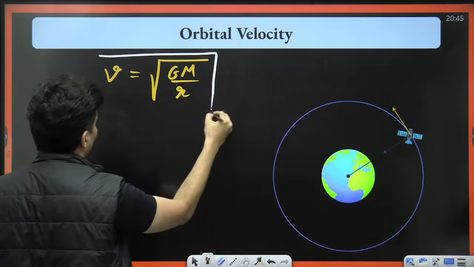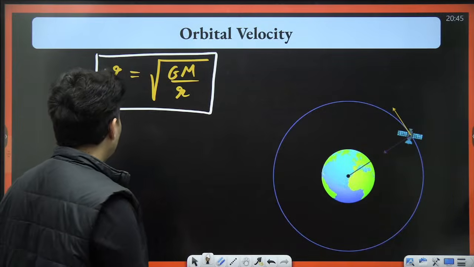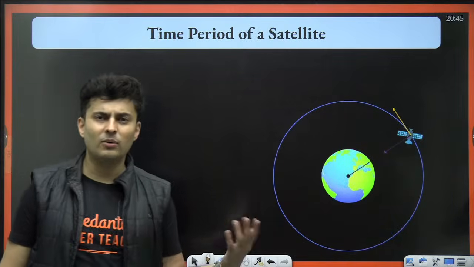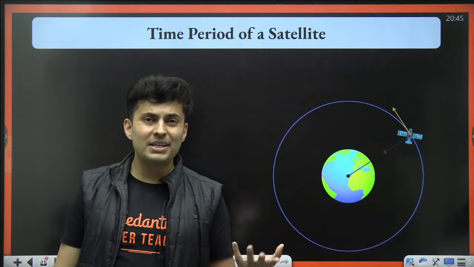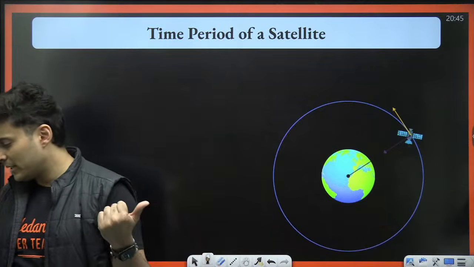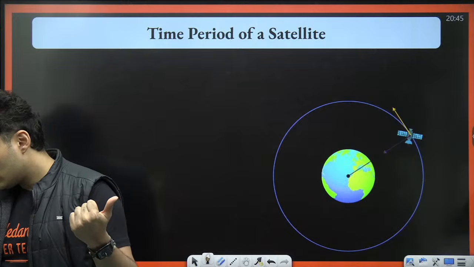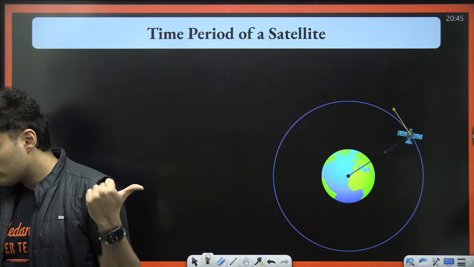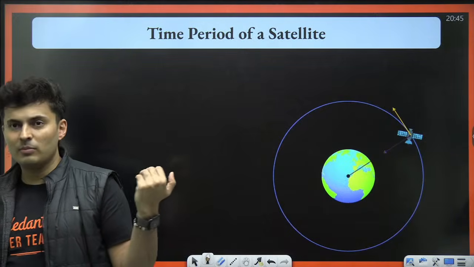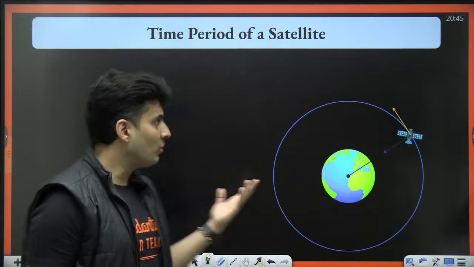You should know this. They might ask you indirectly also, and from the JEE Advanced point of view, or maybe in BITSAT it might come. That's the reason why I'm doing it. So please do the satellites part from BITSAT or other exam point of view.